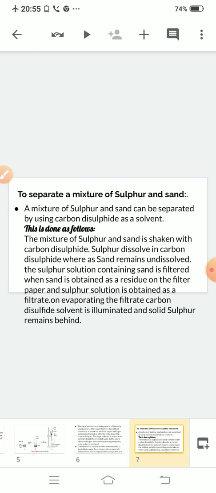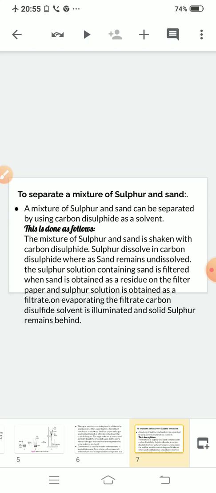Same procedure. You will take a funnel, put a filter paper in the funnel, and pour that solution into the funnel. What will happen? Sulfur will come out with the carbon disulfide and collect in the beaker, and your sand will remain as a residue on the filter paper. Evaporate it, you will get sulfur. Clear? So like this you can separate out sulfur and sand by using carbon disulfide as a solvent.